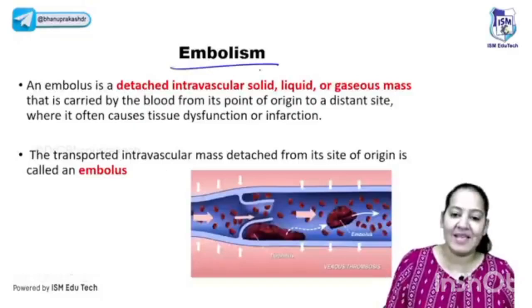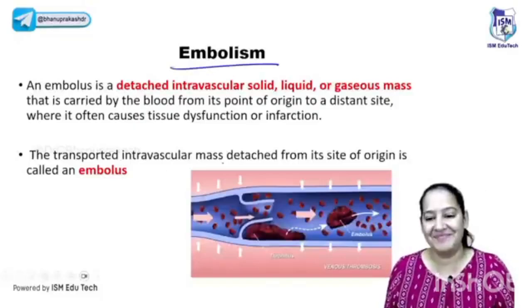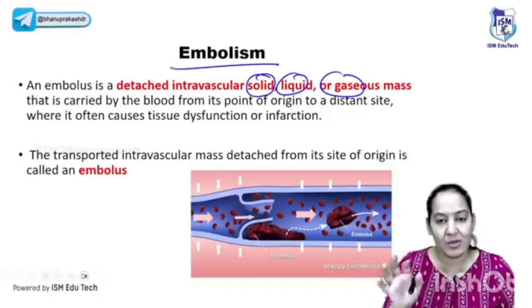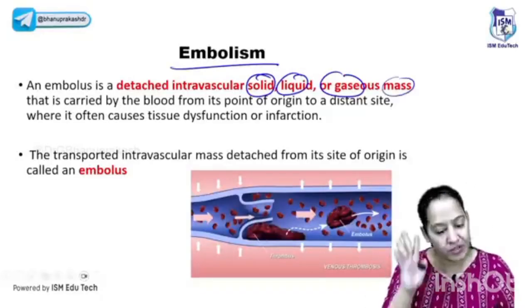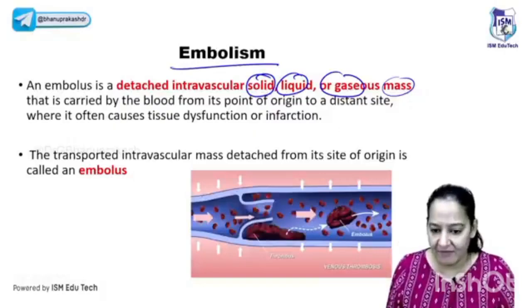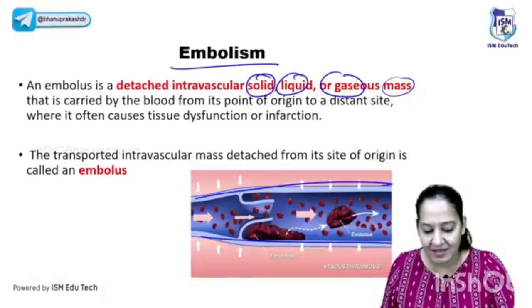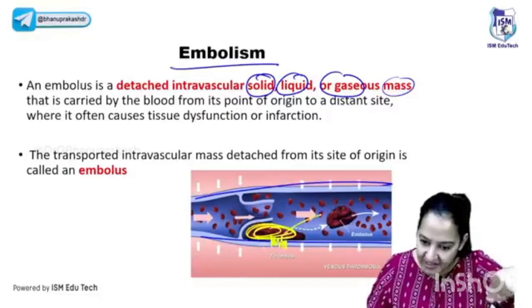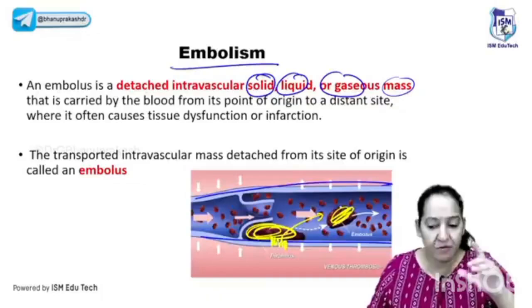So next topic I'm coming to is embolism. What is embolism? Can you define embolism? So embolism is anything solid, liquid or gas mass moving in the blood. The point of origin is something else. Okay? So here in the diagram, have a look. See, this is the blood vessel. In the blood vessel, this is the thrombus. Just now I taught you what is thrombus. Till it is attached to the wall, it is thrombus. Once it gets detached, it is no more thrombus, it is moving freely. So we will call it an embolus.